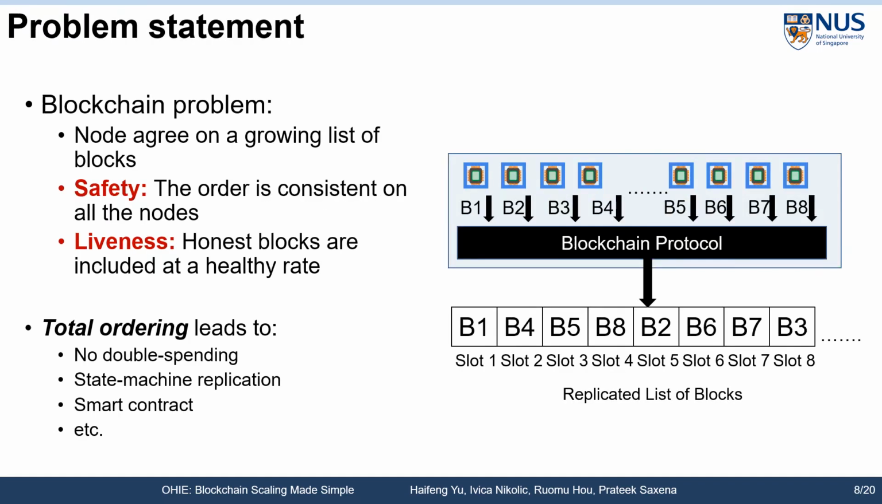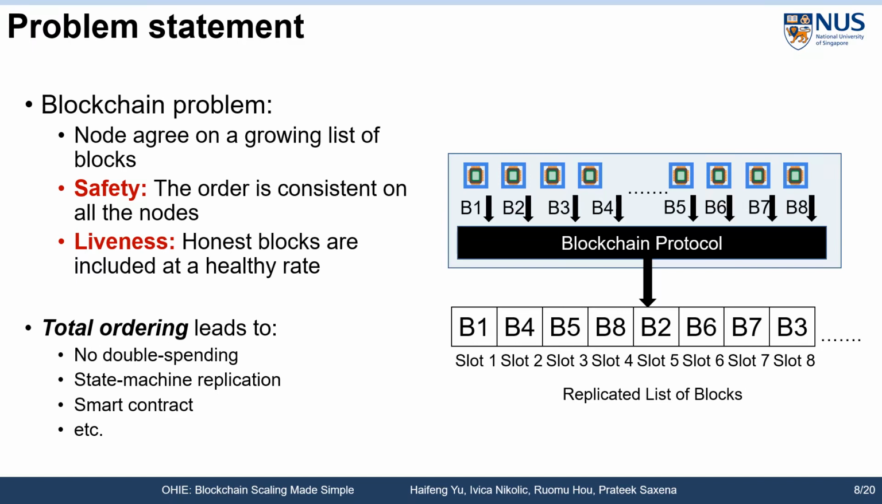A blockchain is a distributed system where nodes agree on a growing list of blocks. This list of blocks should be append-only and should be replicated on every node. For those who are familiar with Bitcoin, this list is formed by the blocks that are at least 6 blocks deep in the longest chain.